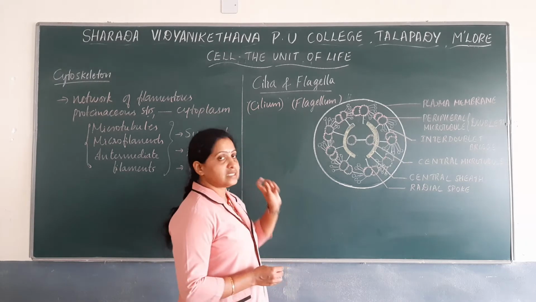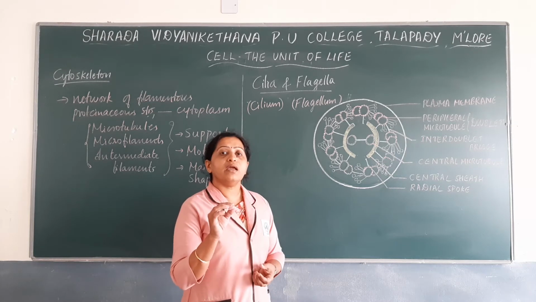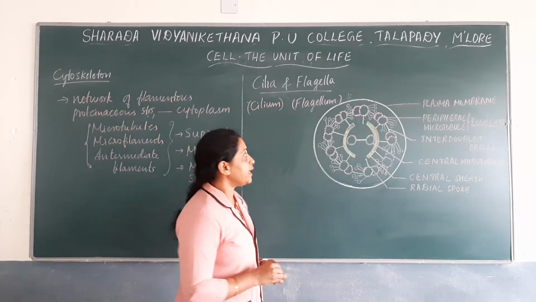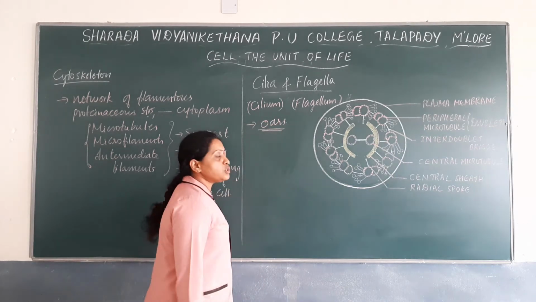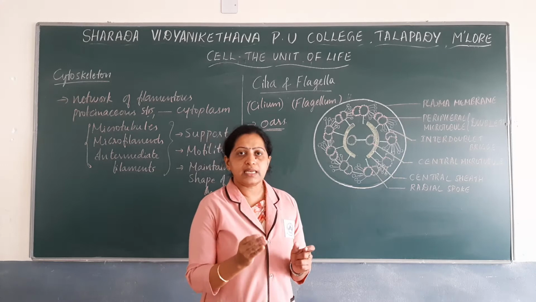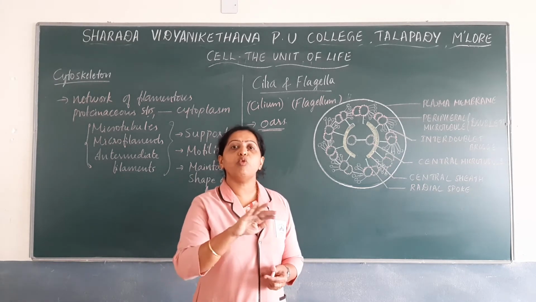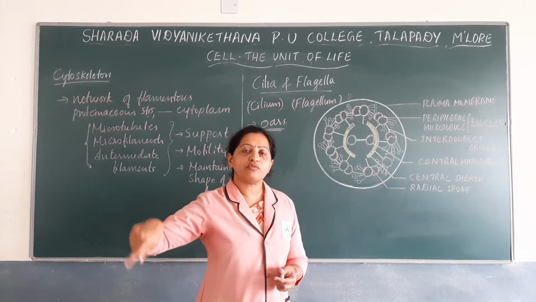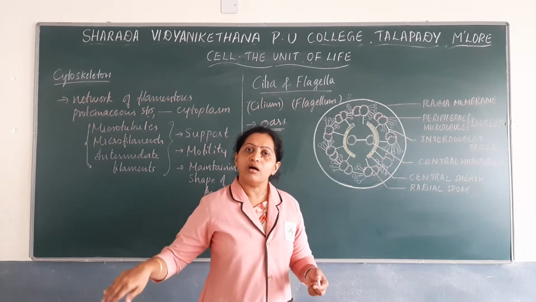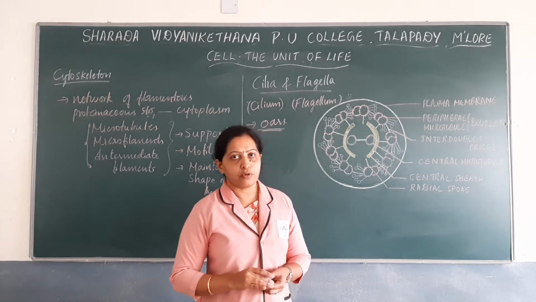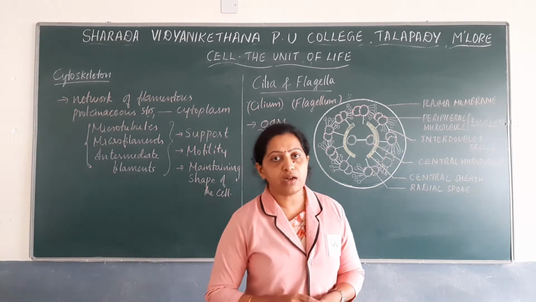So we will see what cilia is. Cilia is a shorter outgrowth and it mainly acts like oars. Because of this function, cilia behave like oars and mainly help in movement of the cell or the movement of the peripheral fluid. Either the cell will be moved or the peripheral fluid will be moved.